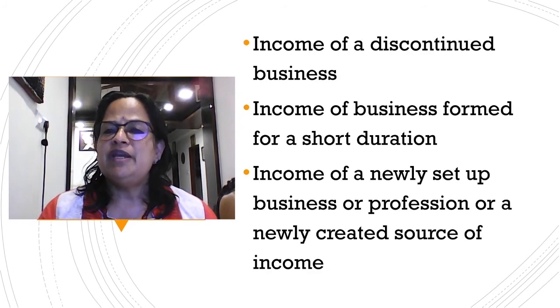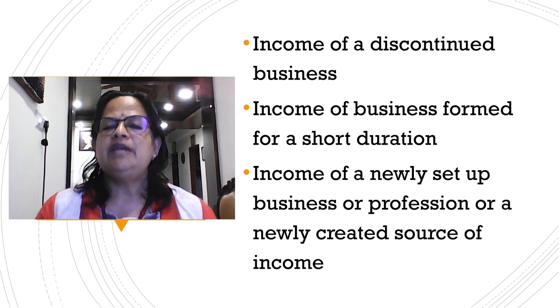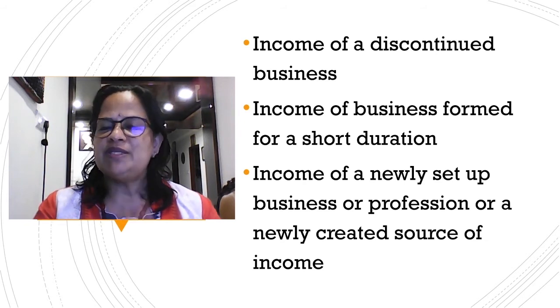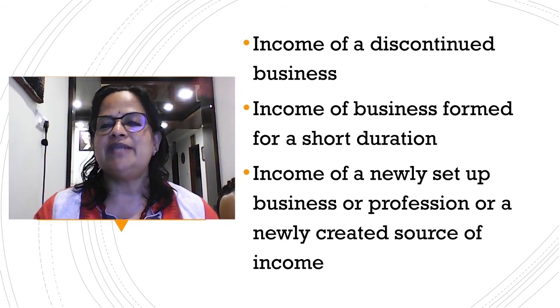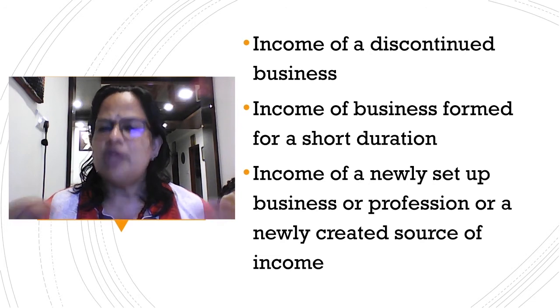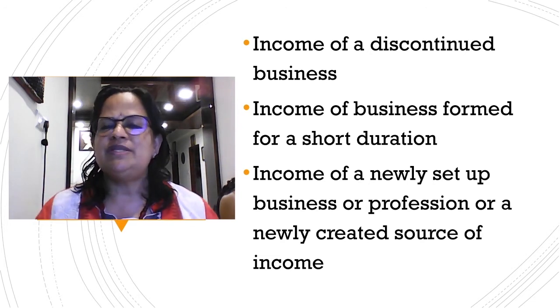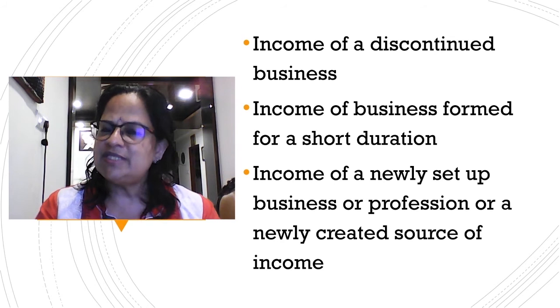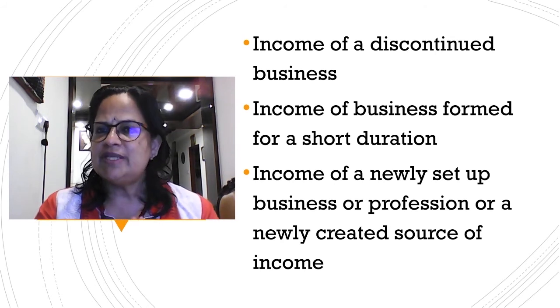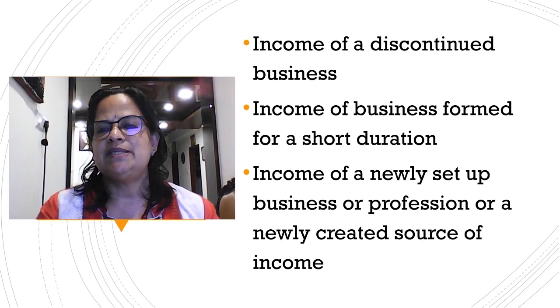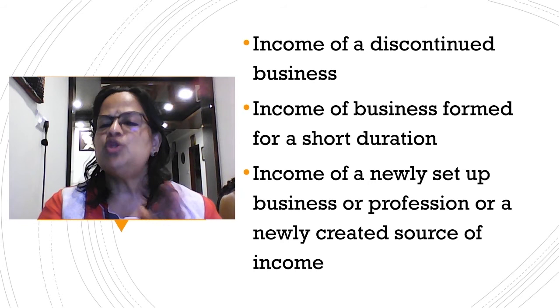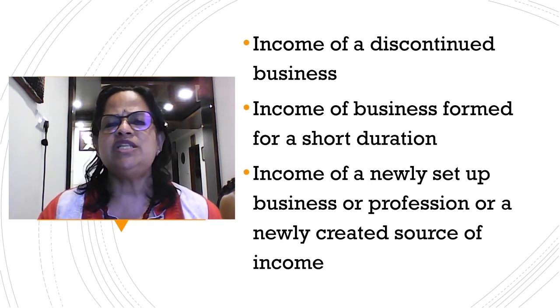Now, continuing with that, income of a discontinued business. We can take any number of examples. When I go out, I can see that most of the small-time businesses have been discontinued. They don't have any activities. There was a lockdown in the country for 70 days, and many businesses were affected. So now they are discontinuing the business activities. Whatever tax is due, they have to go to the income tax department and pay the tax, because they are not going to continue with the business activities. Inform the income tax department to avoid future consequences.